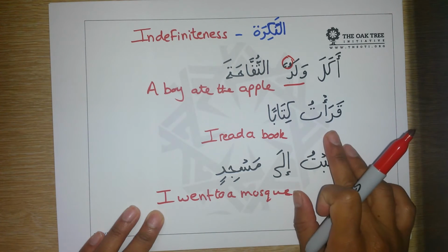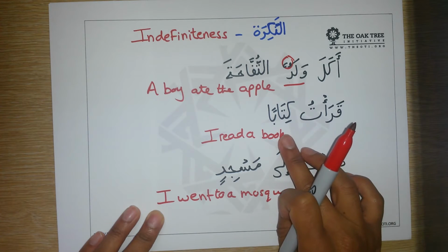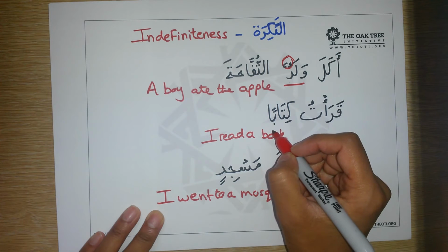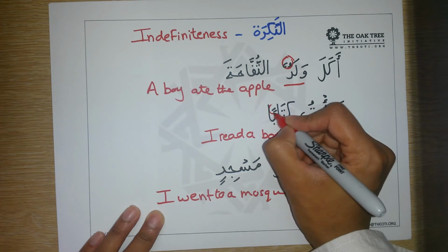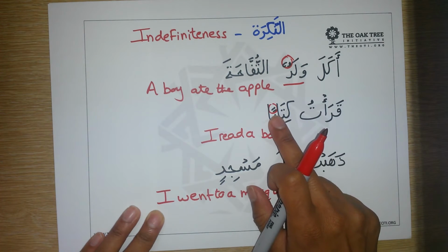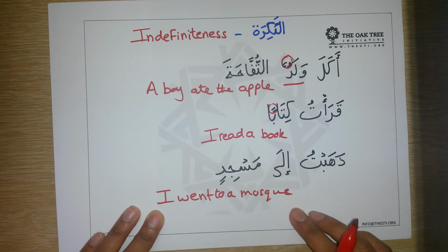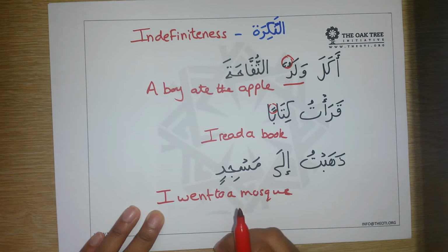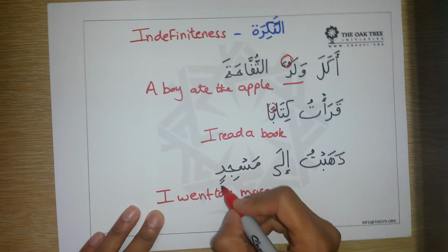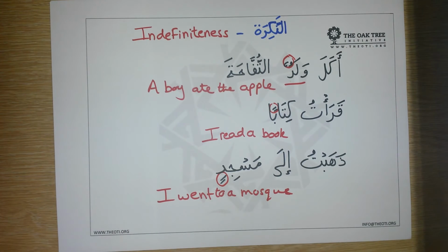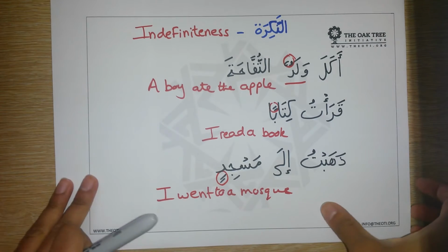So for example, in the second example, qara'tu kitaban. Kitaban, I read a book. It's not a specific book, I just read a book. Okay, and that again is recognized by the fathatain there. Finally, dhahabtu ila masjidin. I went to a mosque. Not a specific mosque, but just a mosque. It was any mosque. Again, recognized by the kasratain. So recognizing an indefinite word is very, very easy. An indefinite word will just have tanween on it.